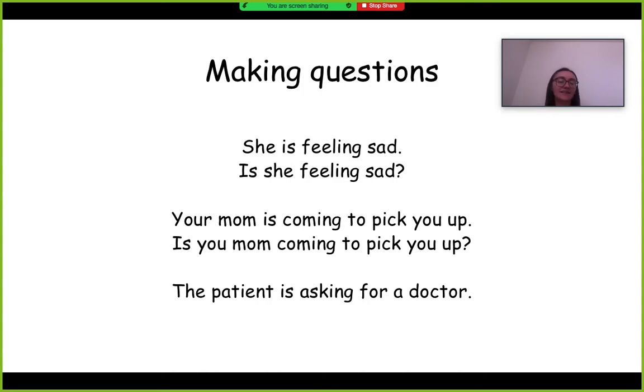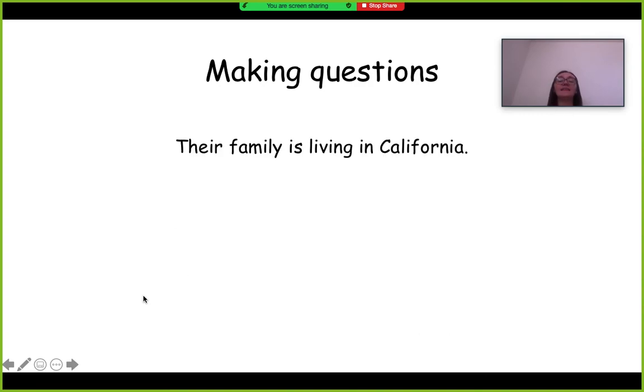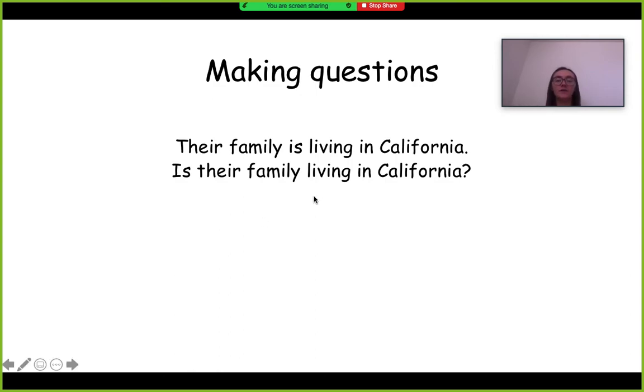The patient is asking for a doctor. Is the patient asking for a doctor? You made it a question. So we put is in front of the patient because the patient is the person that we're talking about. They are the subject. So we just move it in front. Their family is living in California. To make it a question, put is in front of their family because that's who we're talking about. That's what the subject is. Is their family living in California?